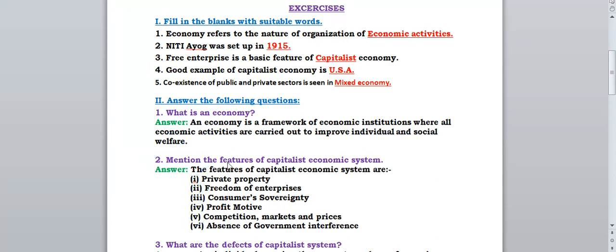Once again we'll discuss. First one is private property, individuals have their own properties. Second one, freedom of enterprises. Third is consumer sovereignty, fourth profit motive, fifth competition, markets and prices, and the last one is absence of government interference. Government will not interfere in capitalist economy. Government doesn't have any role in capitalist economy. So these are the features of capitalist economic system.